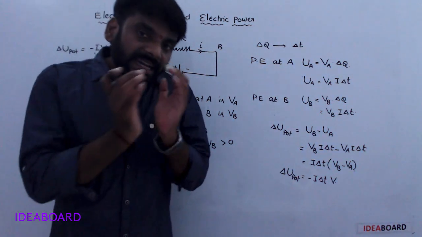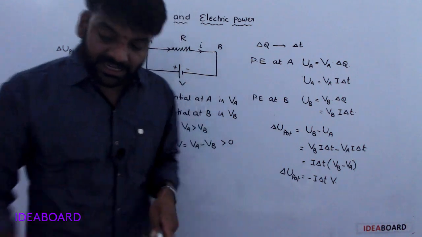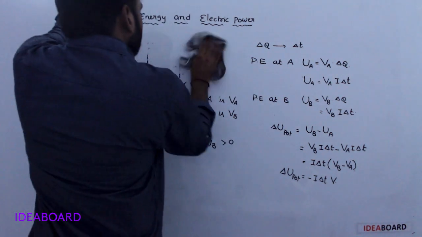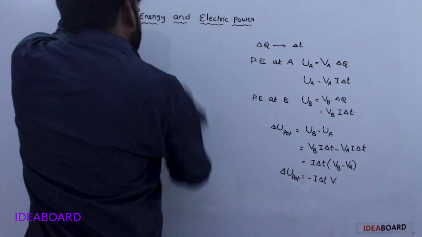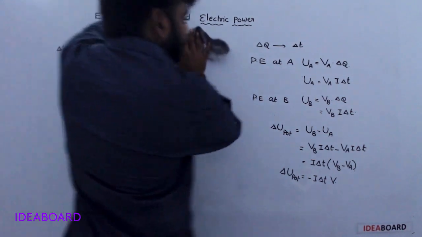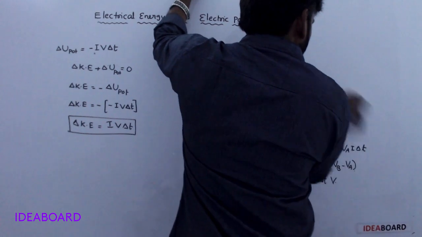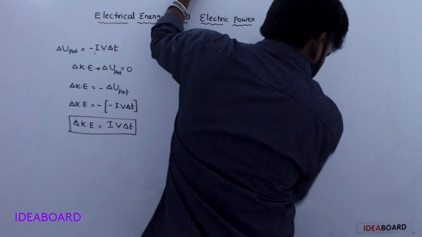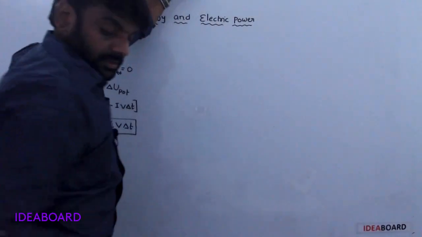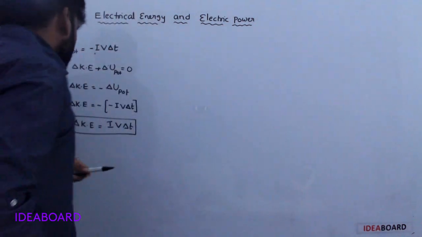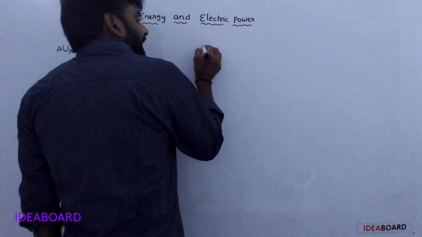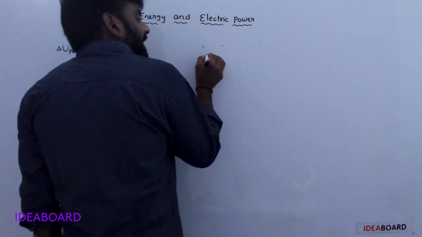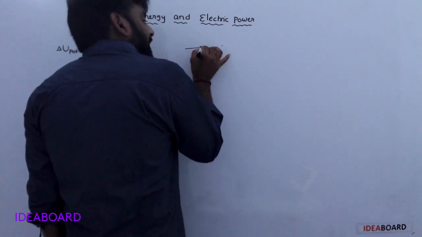Due to this kinetic energy, inside, electrons collide with the atoms.